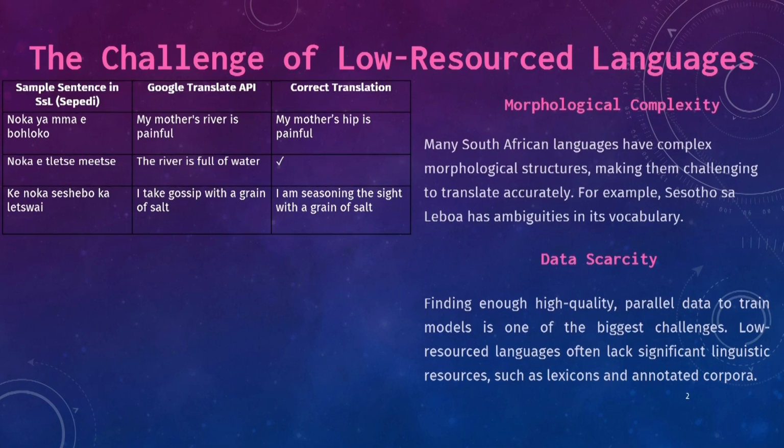The last one says, ke noka seshibo ka letswai, meaning I'm seasoning the side with a grain of salt. But the API says, I take gossip with a grain of salt. One of the reasons it is unable to translate is because it doesn't understand the polysemous words in the indigenous languages. So our research is based on assisting the machine to understand polysemous words in the language.